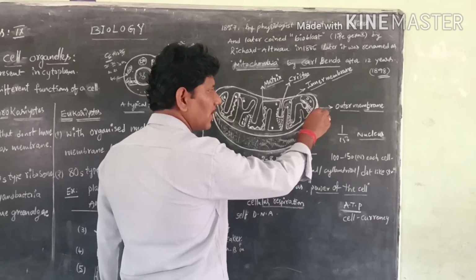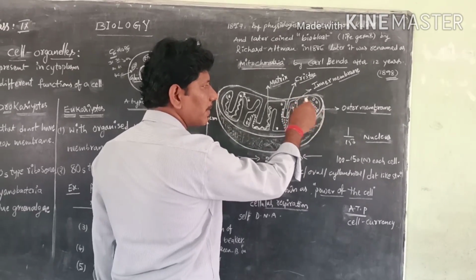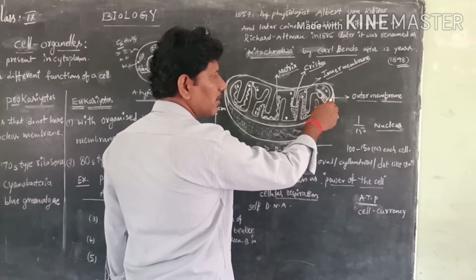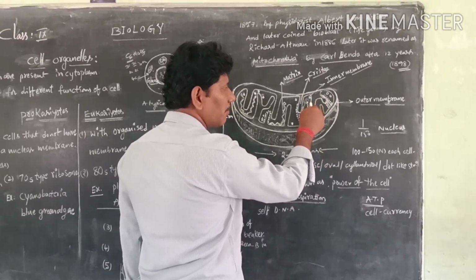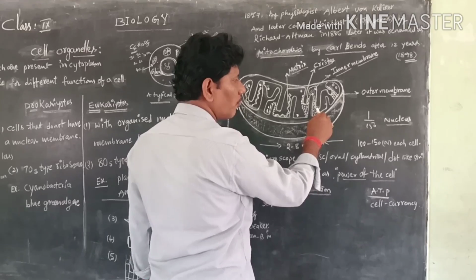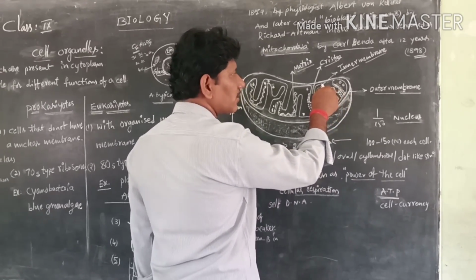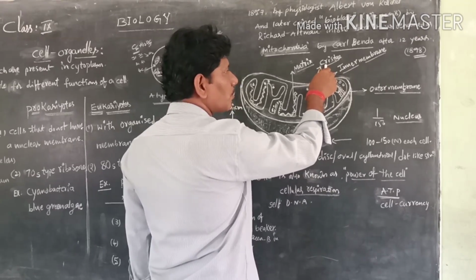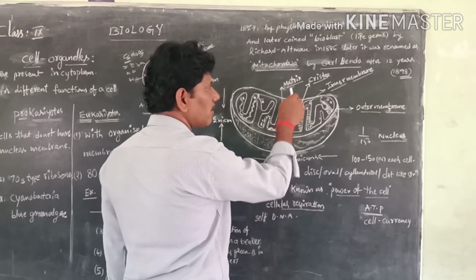The outermost layer is called the outer membrane. It is a double-membraned cell organelle: this is the outer membrane, and this is the inner membrane. The inner membrane has some foldings that protrude to the inner side. These foldings are called cristae. Between these cristae, the matter which is present is called the matrix.